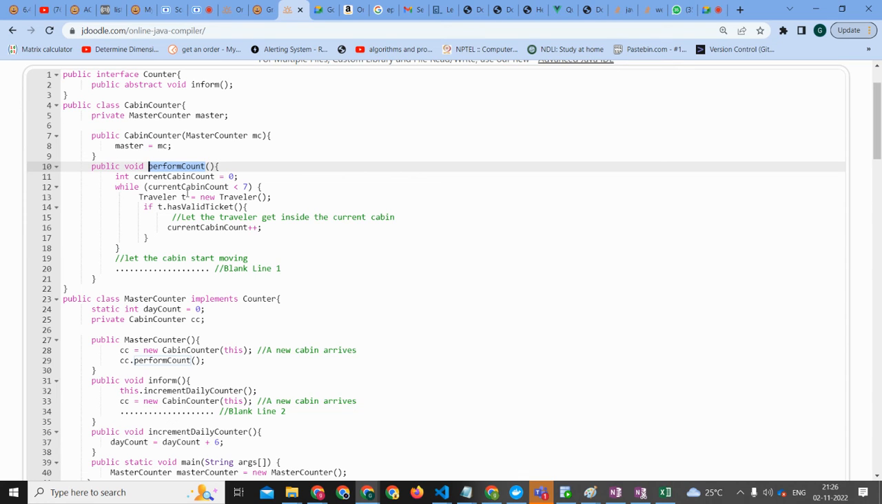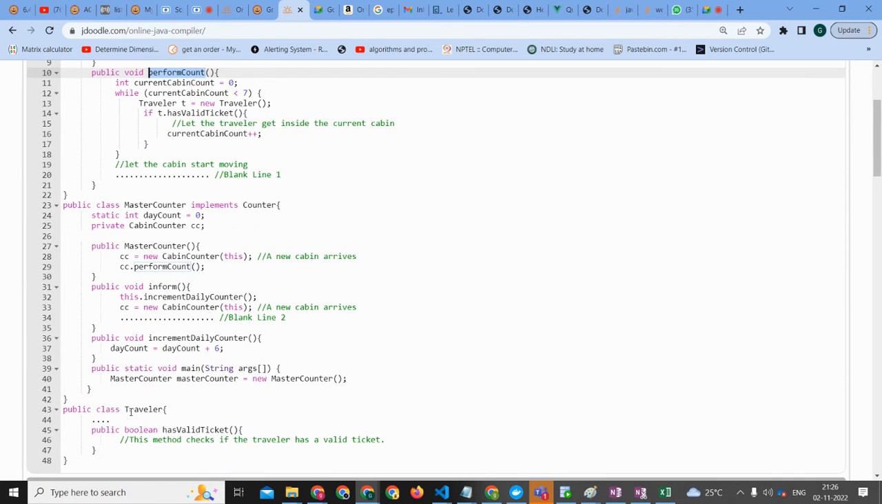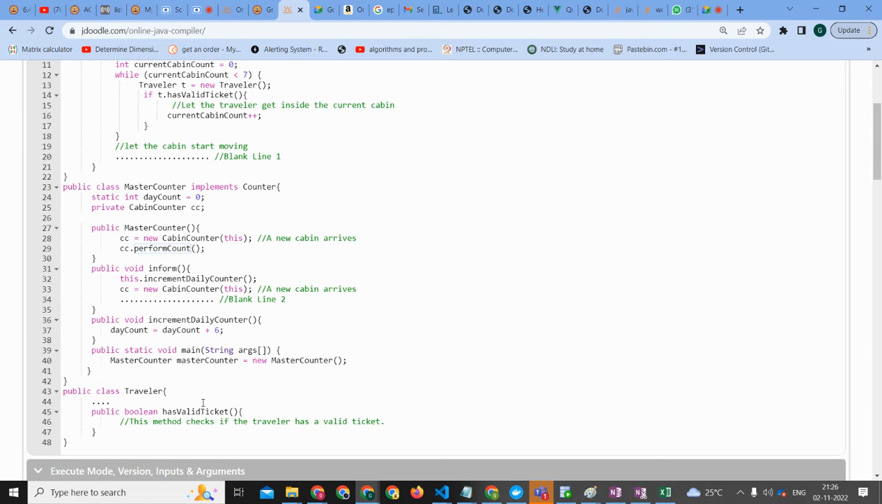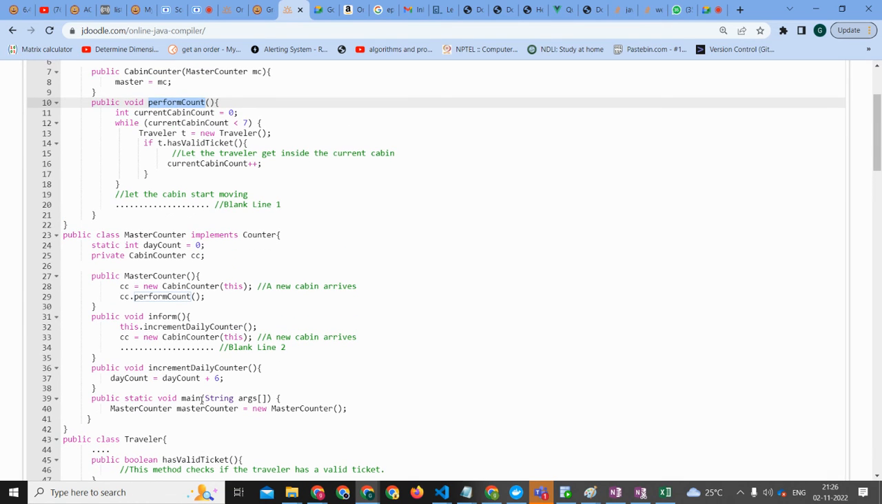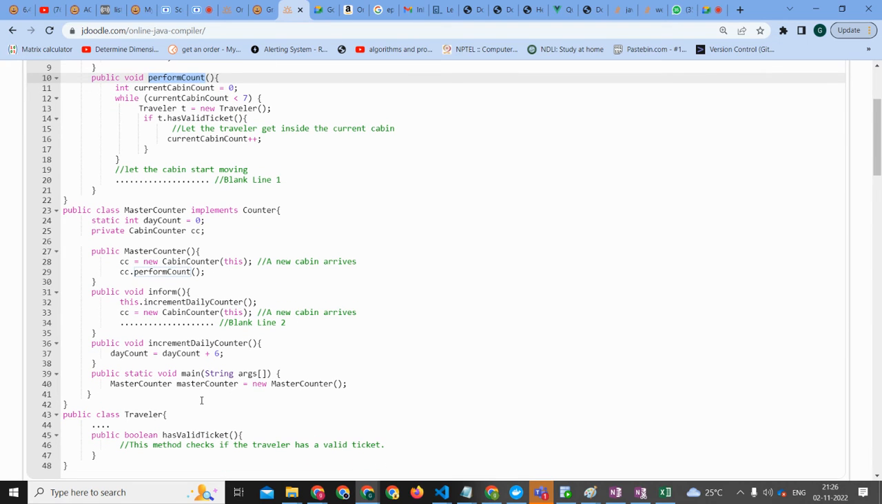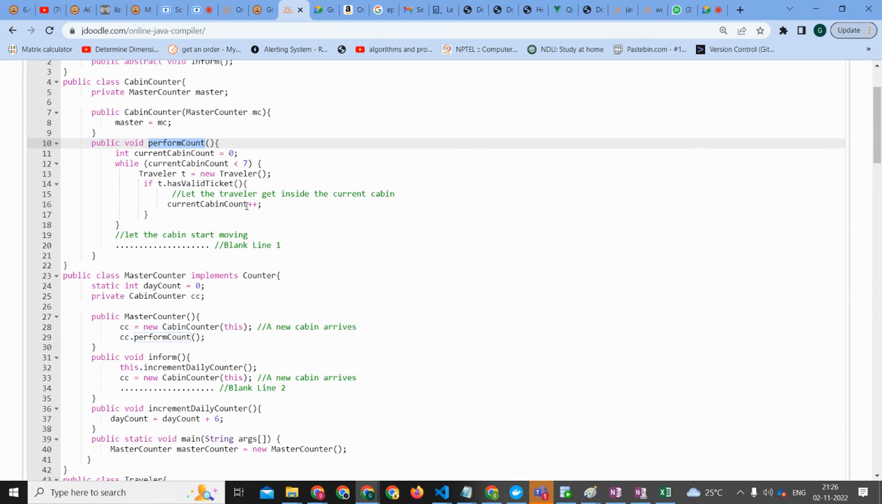While cabin counter is less than 7, traveler of new traveler we are creating. We'll go back to traveler. Traveler just has a valid method. If it's having a valid ticket, we are incrementing the current cabin count.